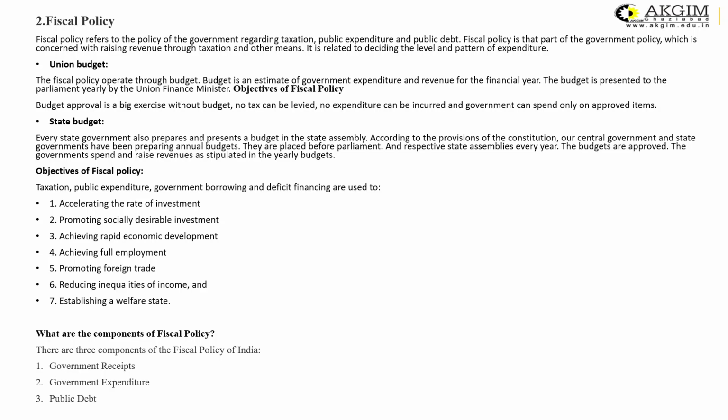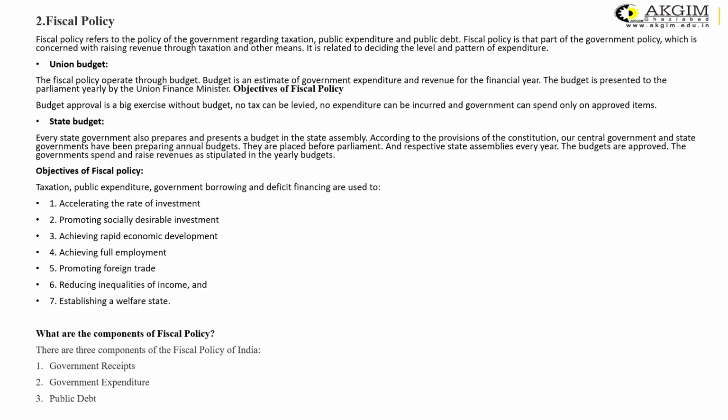There may be a state budget also, when the state government prepares and presents a budget in the state assembly. Following are the objectives of the fiscal policy: accelerating the rate of investment, promoting socially desirable investment, achieving rapid economic development, achieving full employment, promoting foreign trade, reducing inequalities of income, and establishing a welfare state.